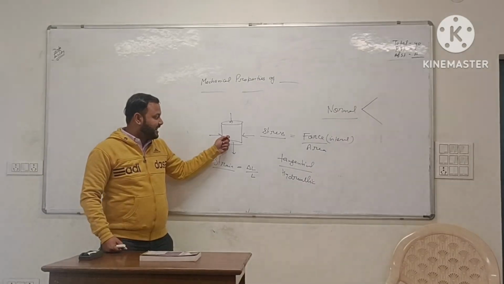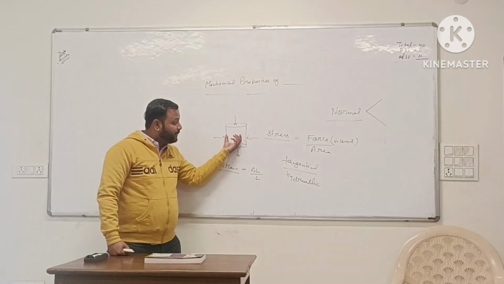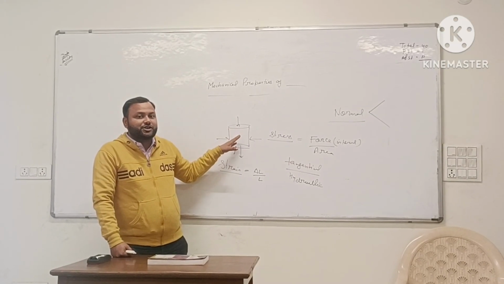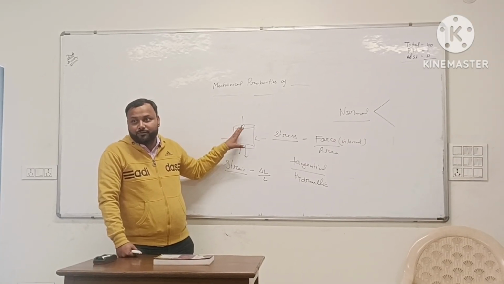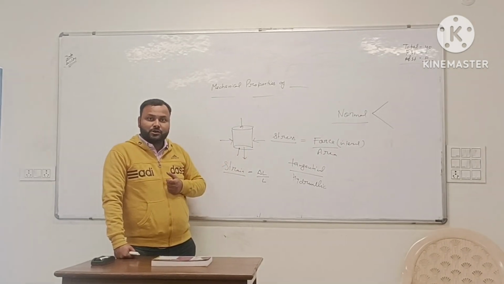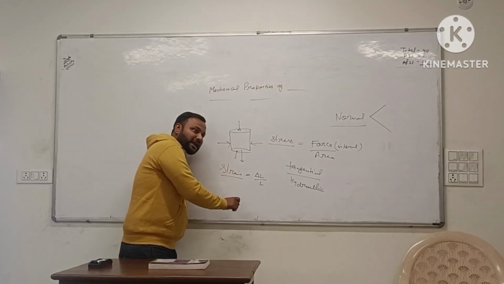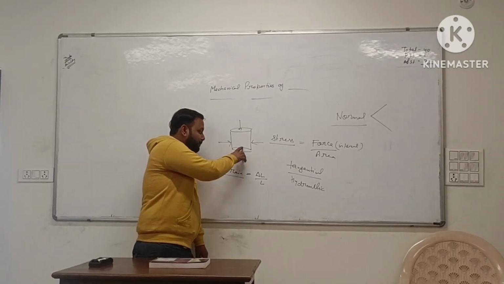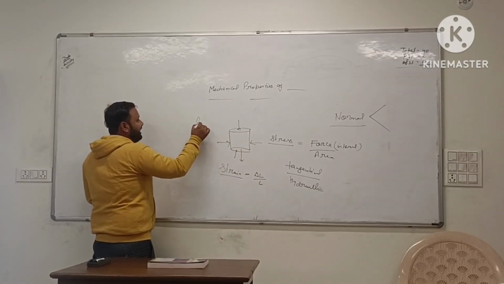Suppose when you are stretching a wire, the length will increase, and when length increases, the width will decrease to keep volume constant, because there is no addition of material. You are not adding any material here, so volume remains constant. This type of strain is called lateral strain. When the application of force and the change in configuration are in the same direction, that is longitudinal strain. But when application of force and the strain are perpendicular, then that strain is called lateral strain.